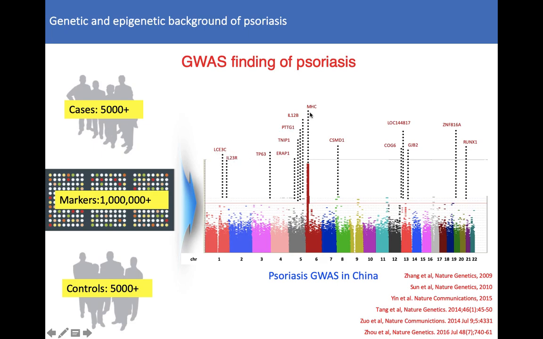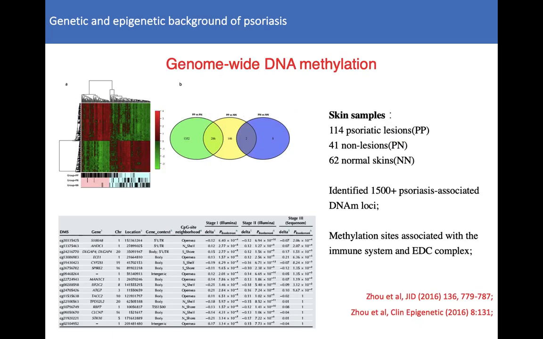Most of these loci have been confirmed by other groups, but most susceptibility loci are located within non-coding regions. That means they might be regulatory rather than directly impacting gene function.